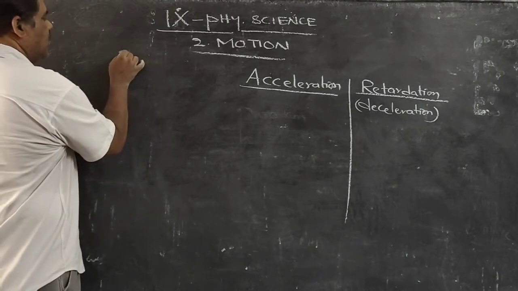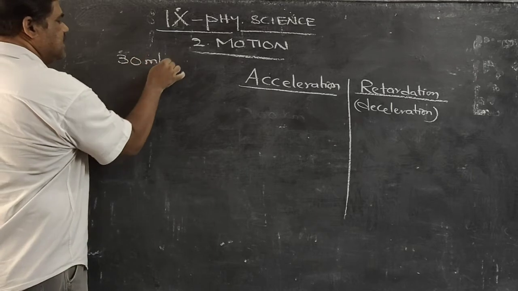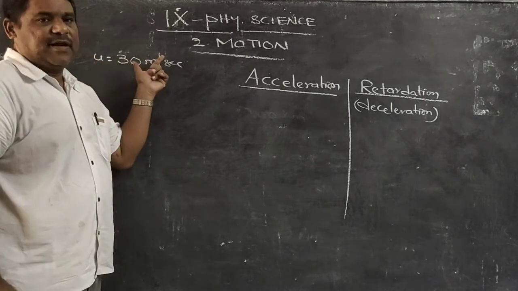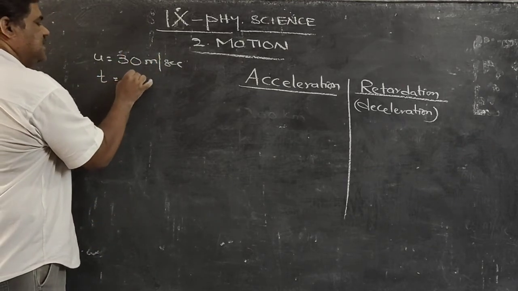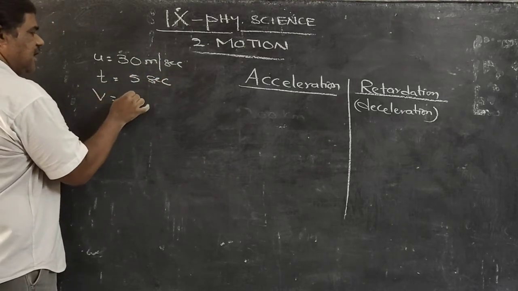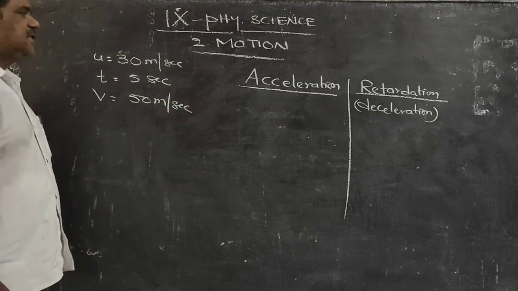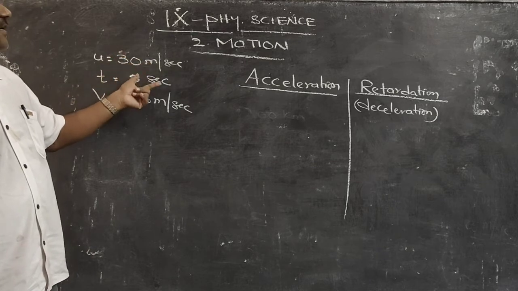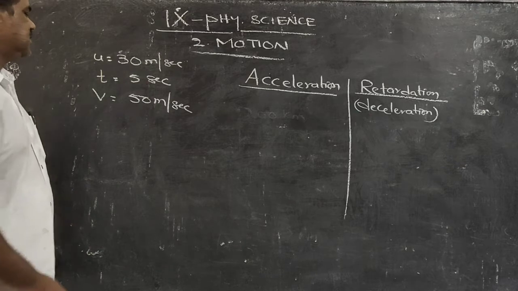A car is traveling with an initial velocity of 30 meters per second. Now the driver changed the speed. After 5 seconds, the velocity is 50 meters per second.